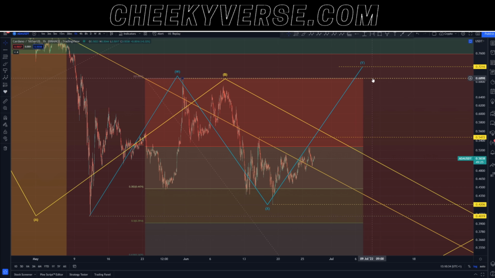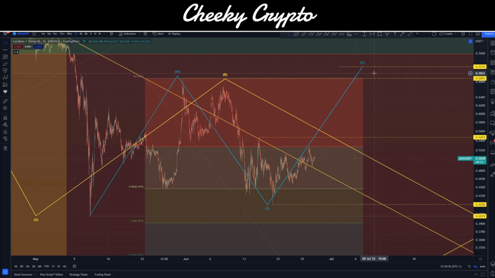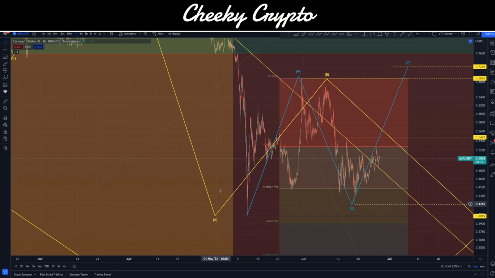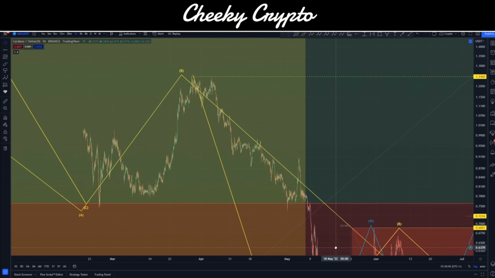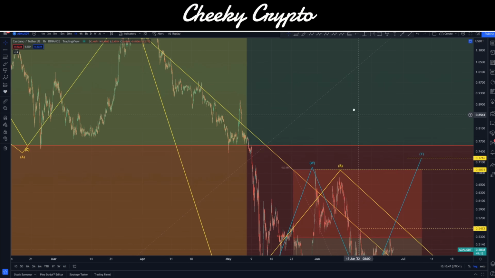However, if we do push up into the 72.16 cents, then that actually becomes our B wave high just at the top there. Ultimately, it doesn't really matter. The invalidation of the C wave that would follow is set way up here at $1.246.